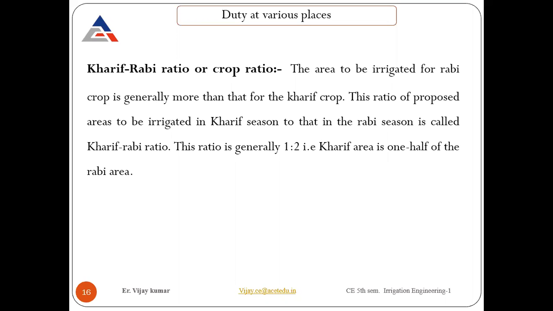So don't take it as only Rabi or Kharif. It's a Kharif Rabi ratio, or you can call it the crop ratio. That ratio is generally 1:2. The Kharif area is around half of the Rabi area, because rice is generally grown all over India. Wheat is not grown everywhere, because at wheat time we have mustard and other crops also. Generally rice is all over Punjab.